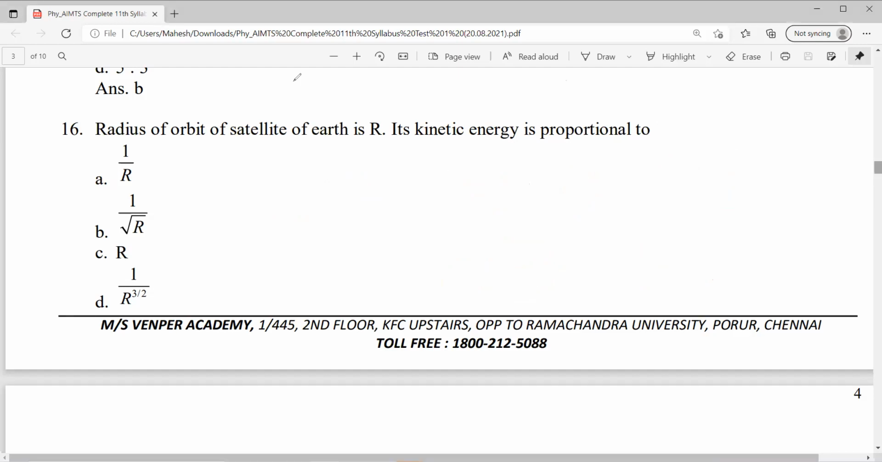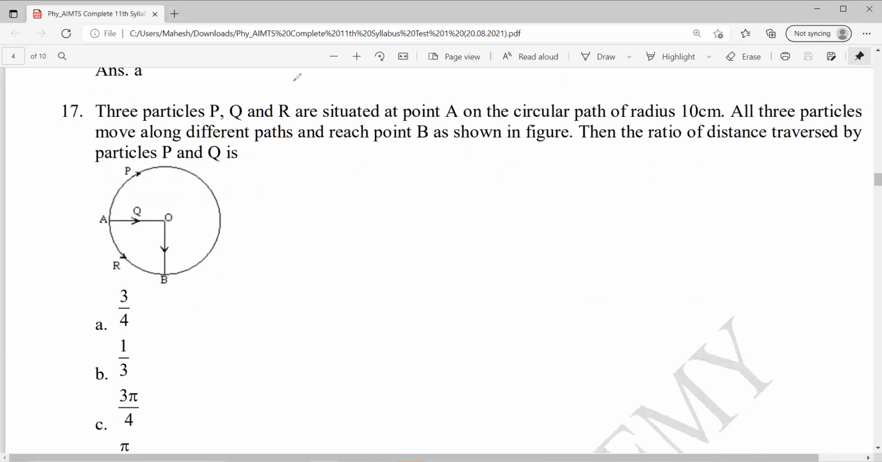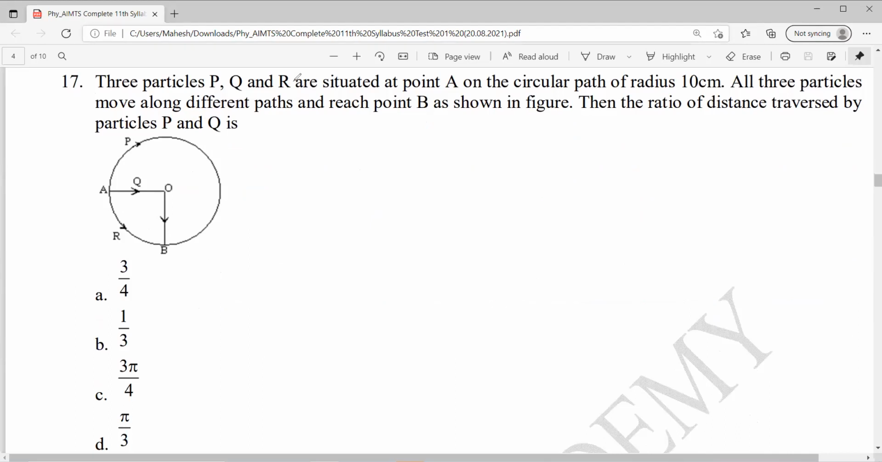Question number 17. What is given? Three particles P, Q, R are situated at point A on a circular path of radius 10 centimeter. All three particles move along different paths to reach point B as shown in the figure. The ratio of distance traveled by the particles P and Q. So P is moving in this direction, whereas Q is moving in this direction.